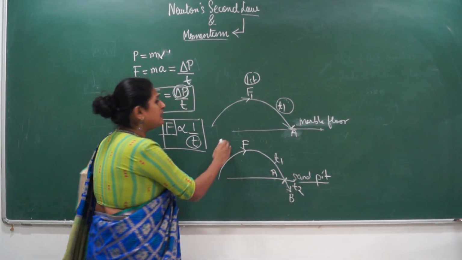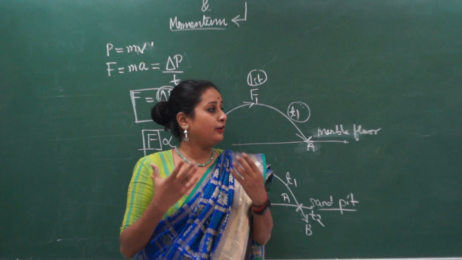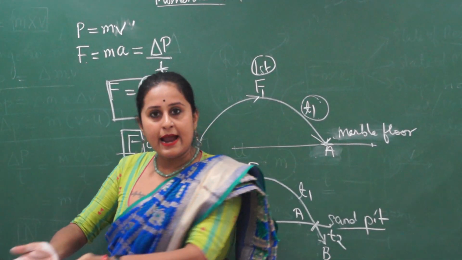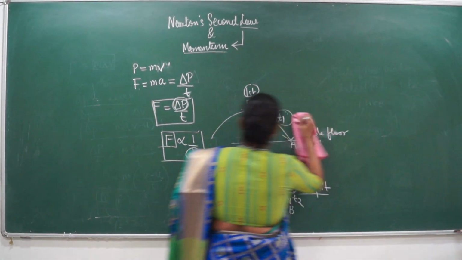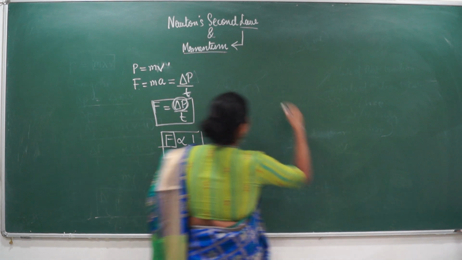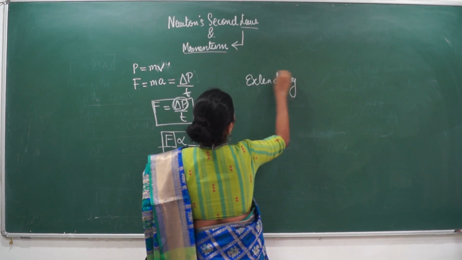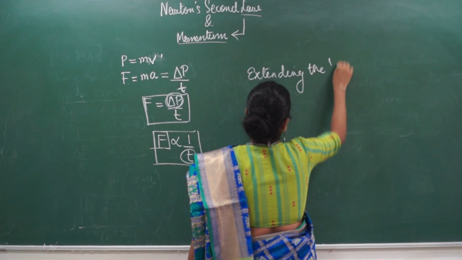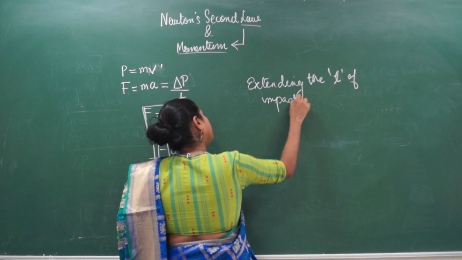This is the very same reason why when a cricketer, a fielder, is trying to catch a ball, they move their hands back. What happens when they move their hands back? The exact same thing happens. You are extending the time of impact, the T of impact or collision.